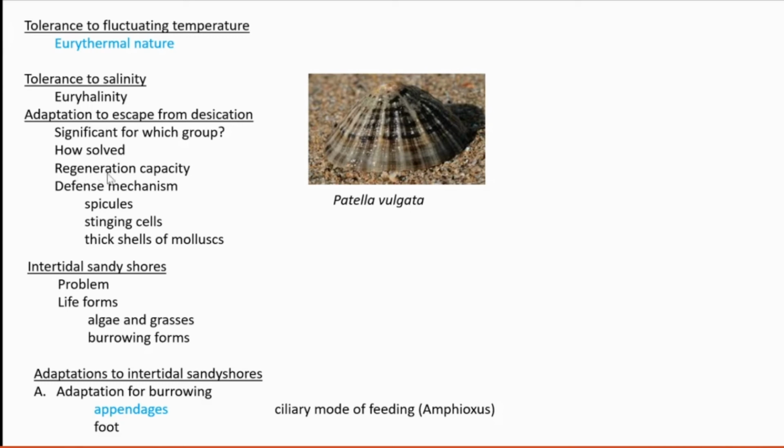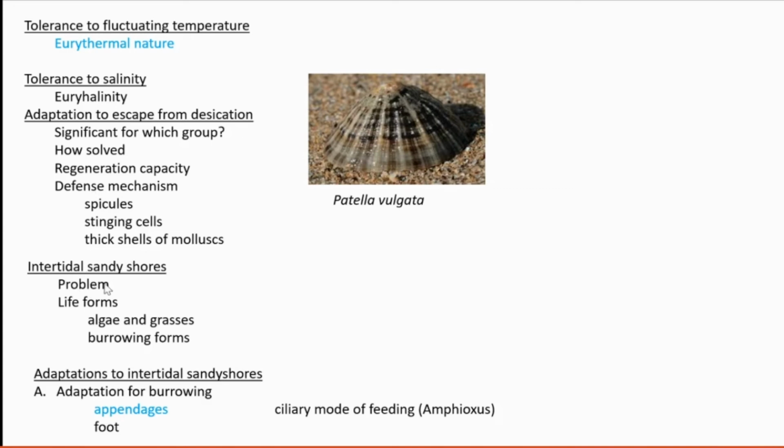And then regeneration capacity. It is higher in such organisms, and so they chop their body parts by themselves. And when it is in need, then they are capable to regenerate. It's another property. Then defense mechanism. For defense, they have spicules, stinging cells also there. Then molluscan shells also a defense mechanism from their predators.